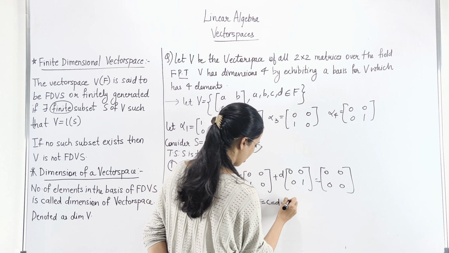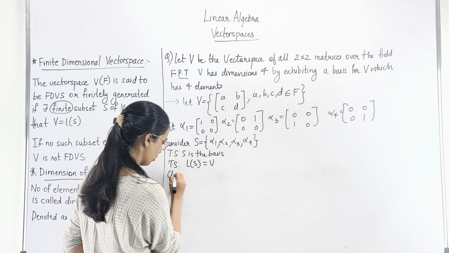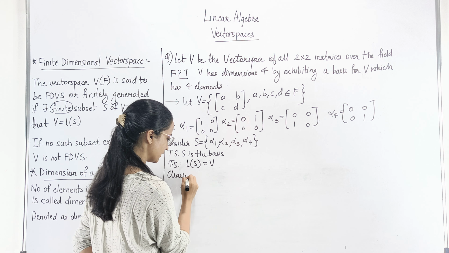Now the next point is to show that the linear span of the set S is equal to V, that is, V is spanned by L of S. So here you have to show that L of S is equal to V. Clearly we know that V is the set of all 2 cross 2 matrices, the vector space.